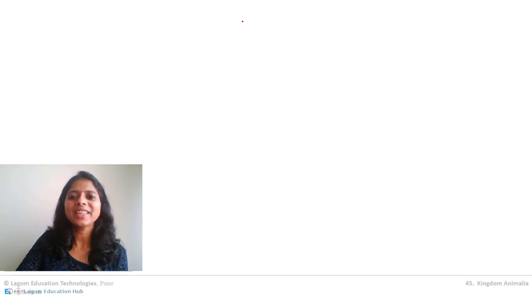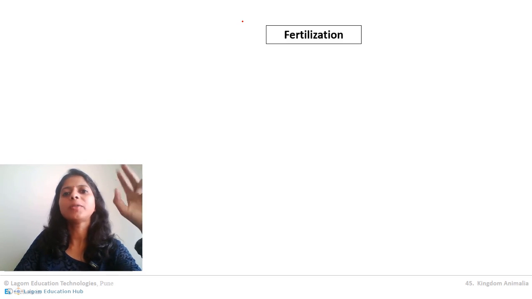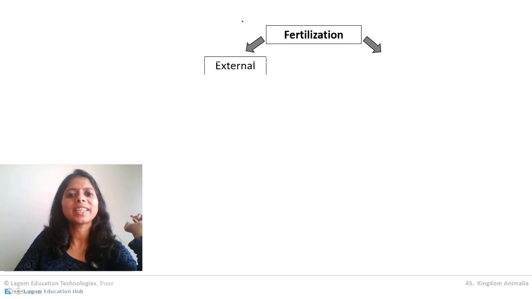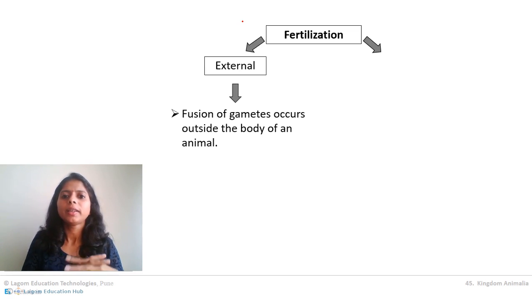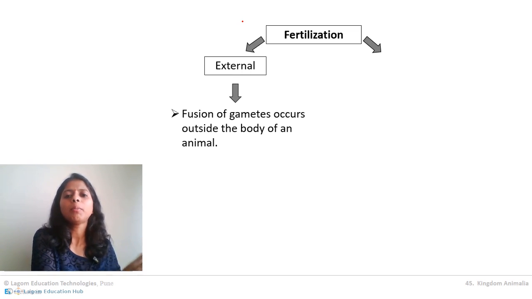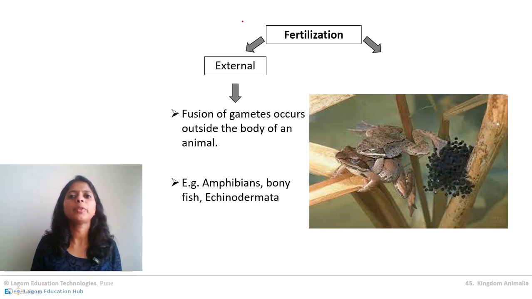So on the basis of fertilization, there are two types of fertilization observed in animals. One is called external fertilization. In external fertilization, fertilization takes place outside the body of the organism. Fusion of gametes takes place outside the animal body. That will be external fertilization. For example, the best example is the frog. Frog you have studied before. Another example is many bony fishes, which basically do external fertilization.